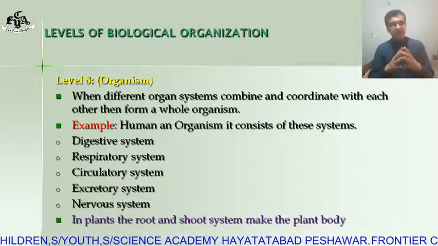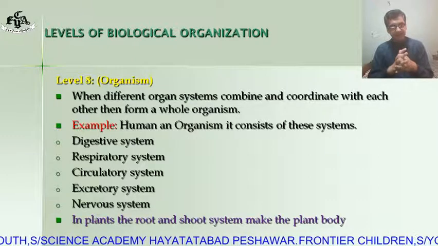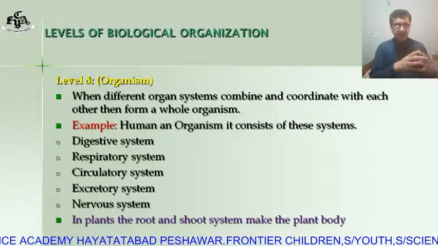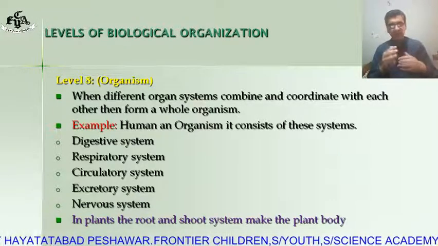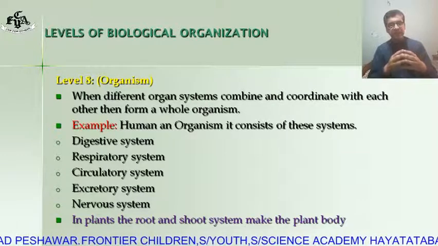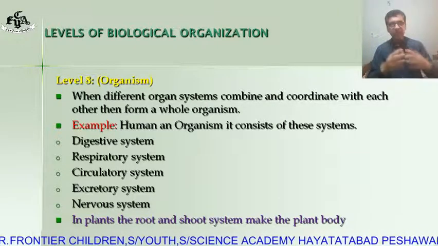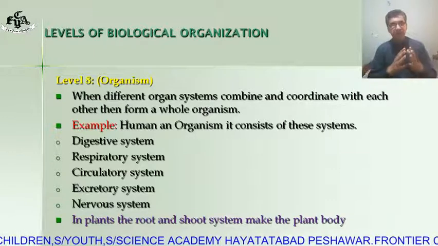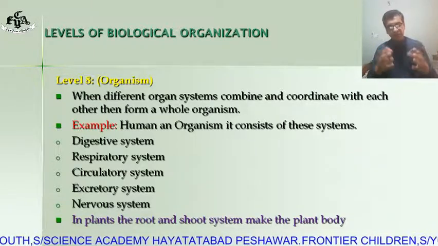The next level is level number 8, organism. When different organ systems combine and coordinate with each other, they form a whole organism, like a human. A human is a multicellular organism.